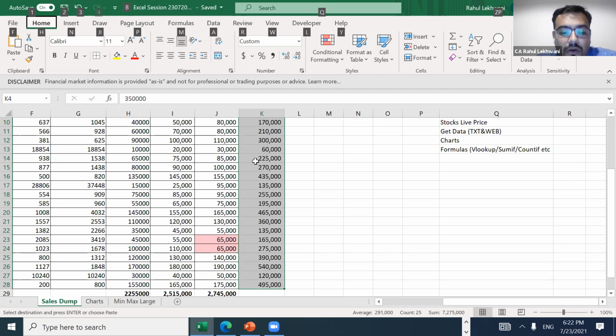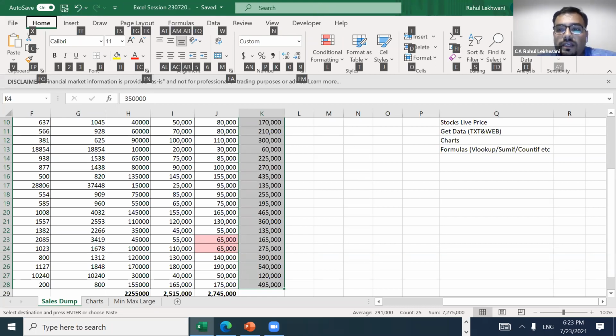My paste special is there in the Home tab, so I'll just press H. See, once I have pressed H, so many things have opened. So where do I need to go? I need to go to the paste special option, right?